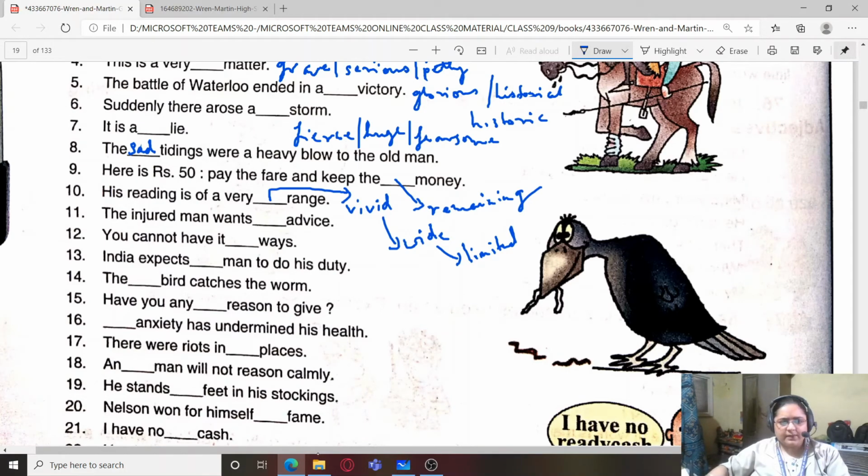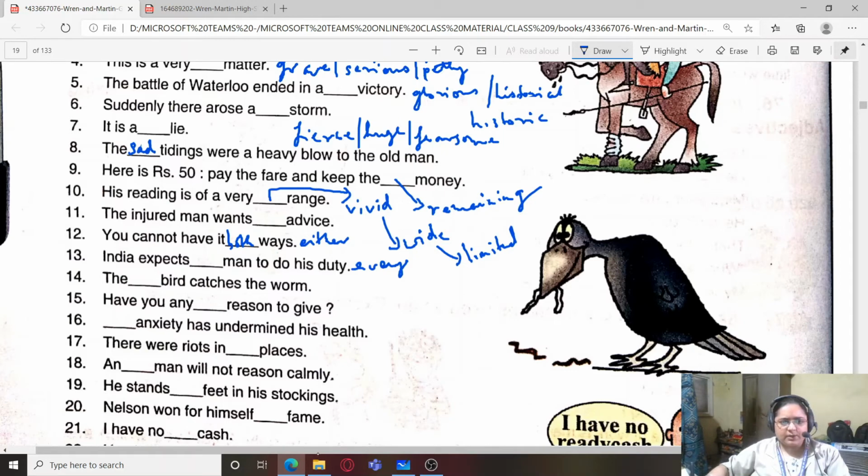You cannot have it both ways, or you cannot have it either ways. That is, either of the ways is not going to work. India expects dash man to do his duty. India expects every man to do his duty, or India expects each man to do his duty.